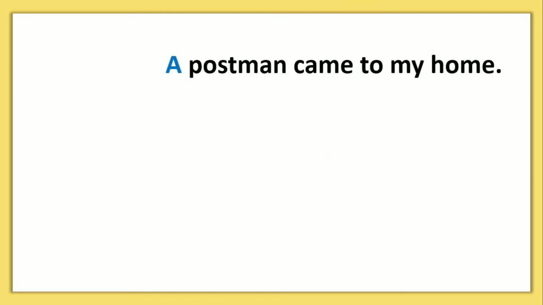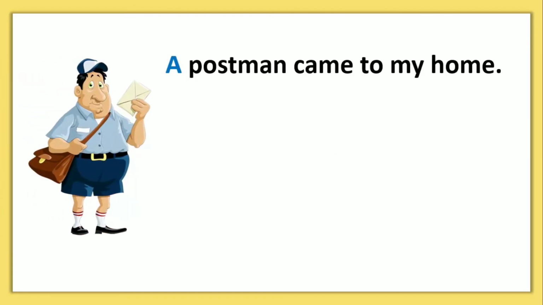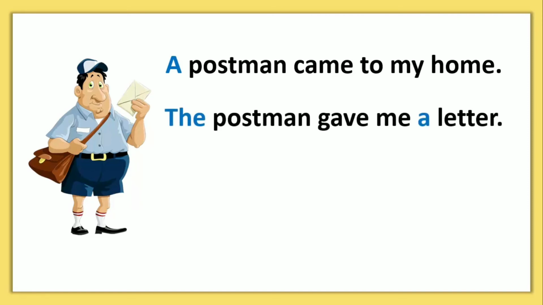A postman came to my home. So here, postman is a noun and it is being discussed only for the first time. That is why postman is unknown to us. So, we are using indefinite article a before it. The postman gave me a letter. Now the postman is being discussed for the second time. That is why postman has become definite for us. That is why we are using the definite article the before it.